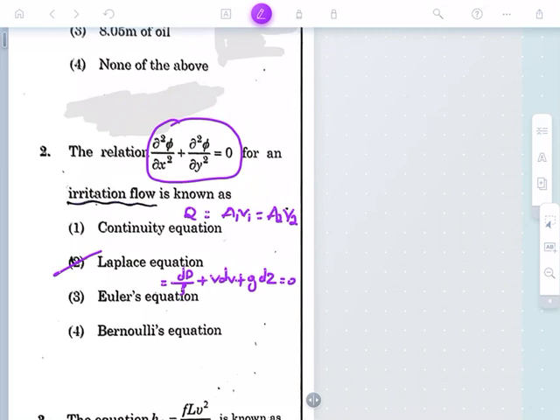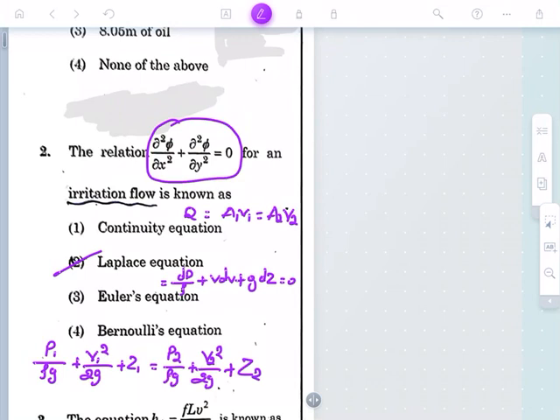And Bernoulli's equation is P1 by rho g plus V1 square divided by 2g plus z1, which is equal to P2 divided by rho g plus V2 square divided by 2g plus z2. This is the equation for Bernoulli's.